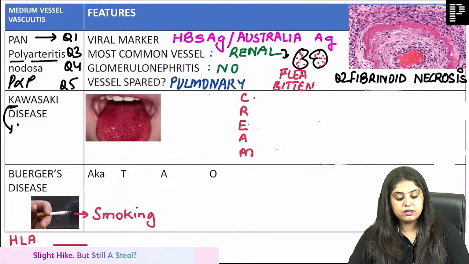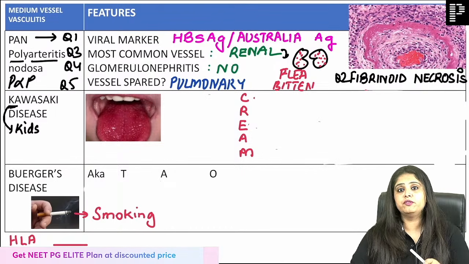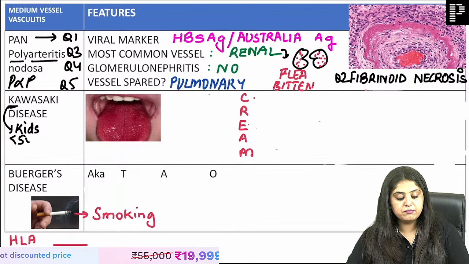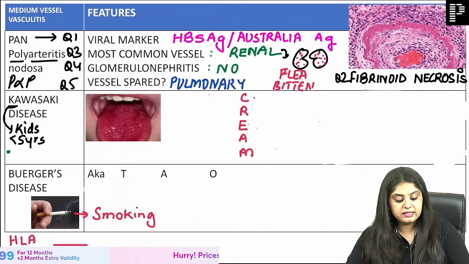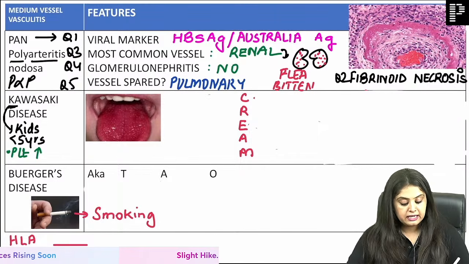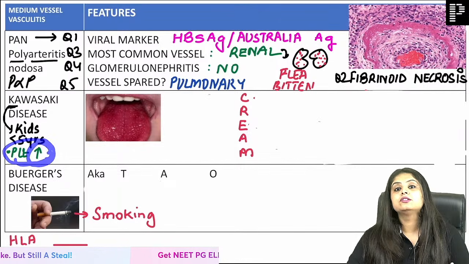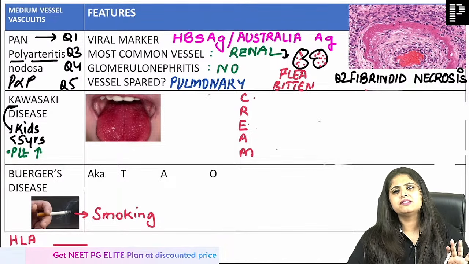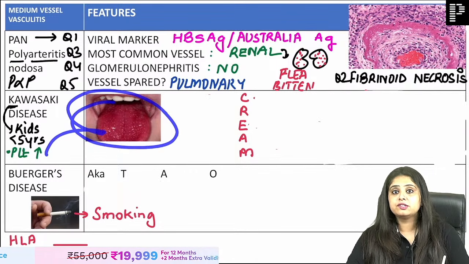Number one, Kawasaki obviously is to do with kids. They will give you some kid who is less than, let's say, 5 years of age, and now they start saying that that kid has an increase in the platelet count. It's not written like that. Platelet count means thrombocyte, so when platelet count is increased, they write it thrombocytosis. You feel it's some hematological problem, but then they come back and show you such pictures, and that's Kawasaki.